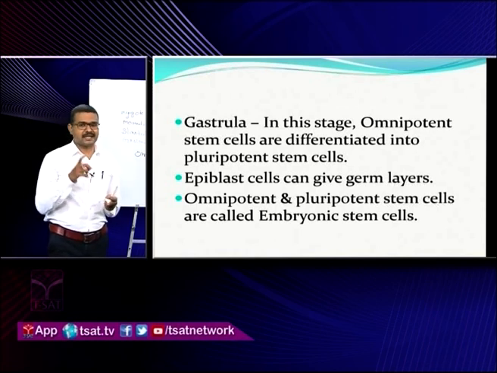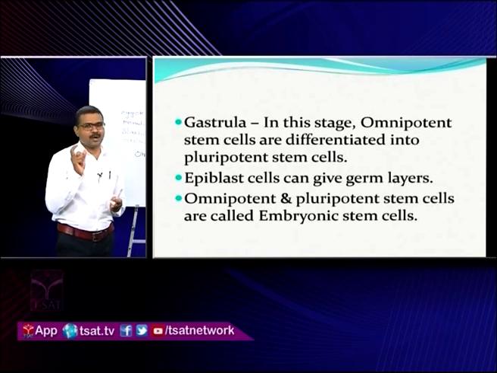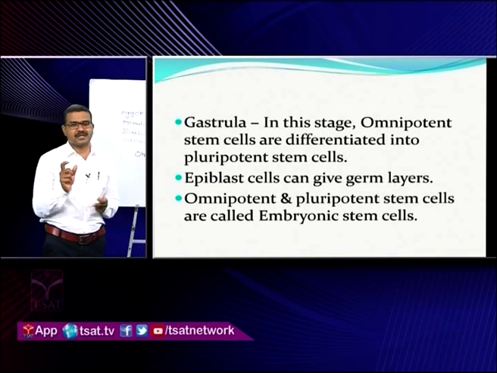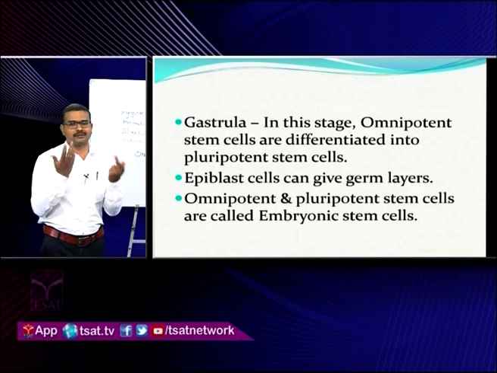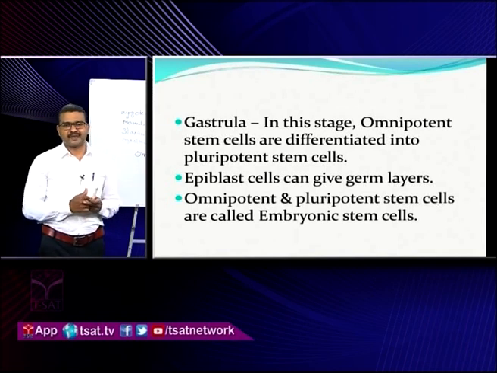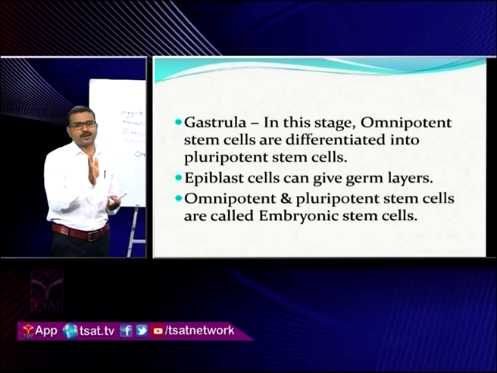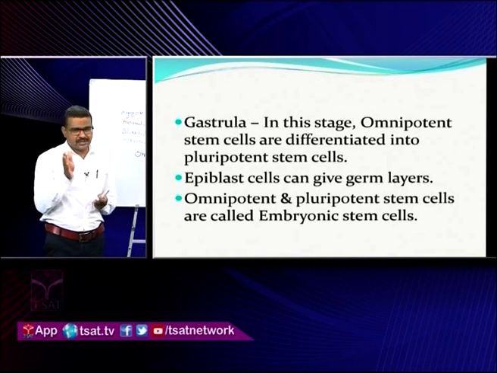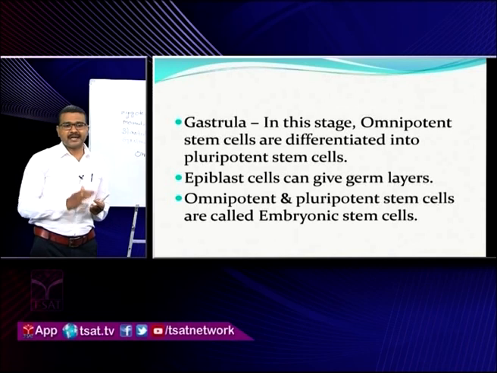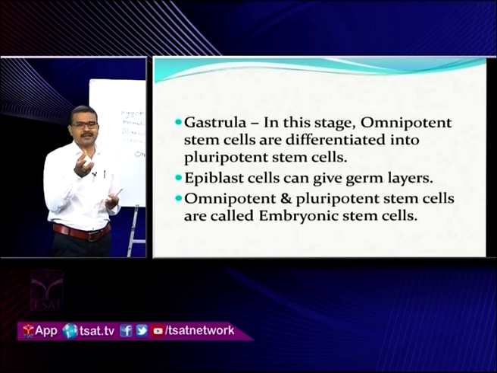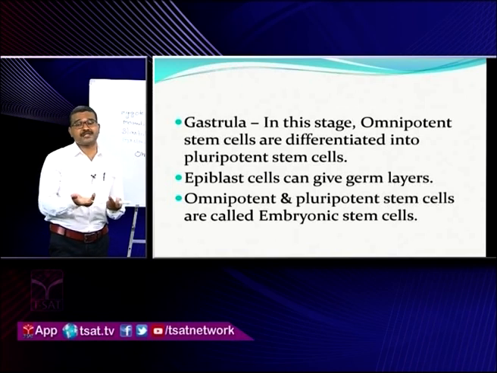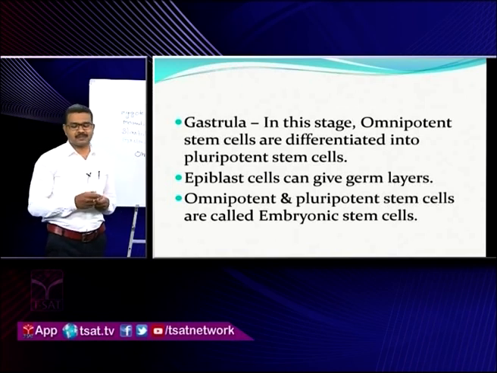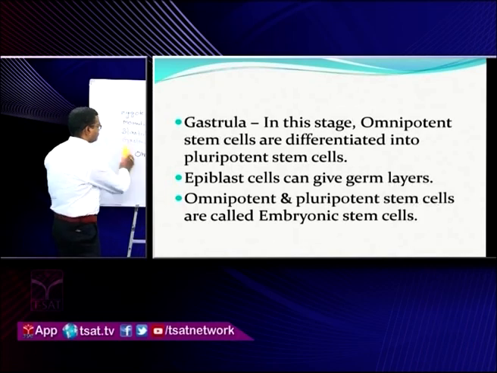So whatever cells are present in the blastula and morula should be seen as omnipotent stem cells. Why? Because they can give rise to all the organs, all the tissues, the entire organism. Those cells are converted in the gastrula into pluripotent stem cells, which can give rise only to the three germ layers. Those germ layers give rise to the respective tissues and respective organs.